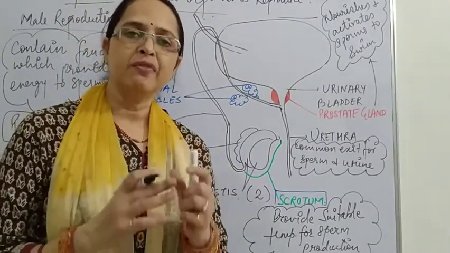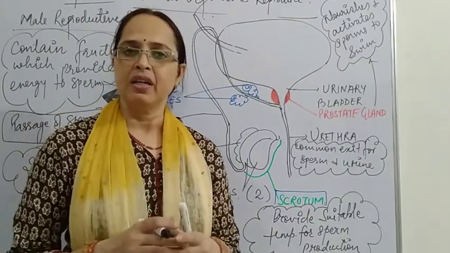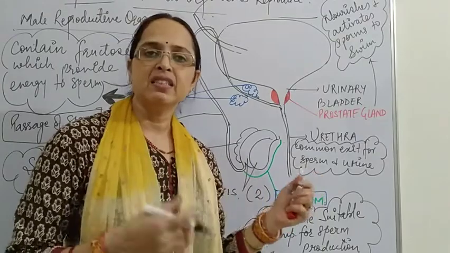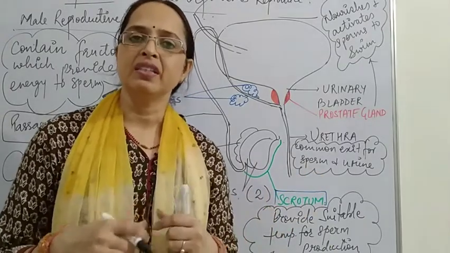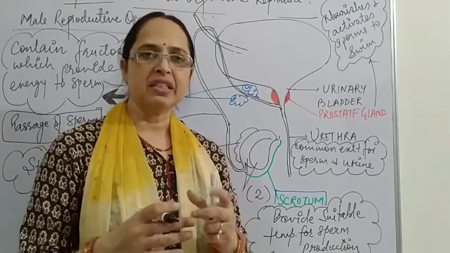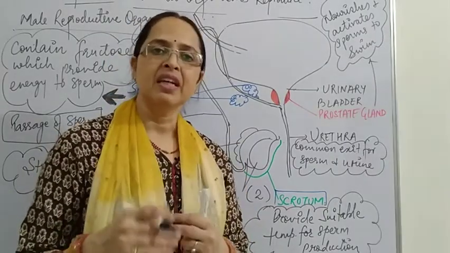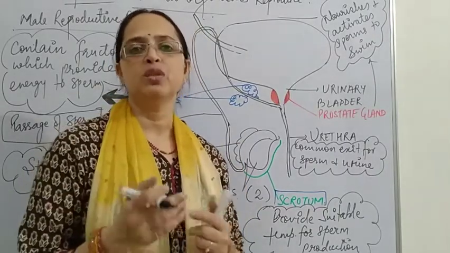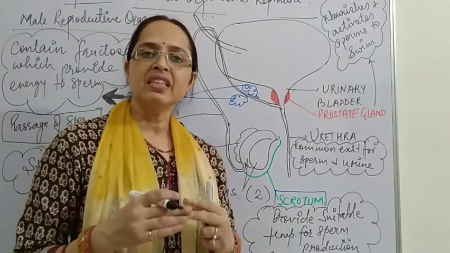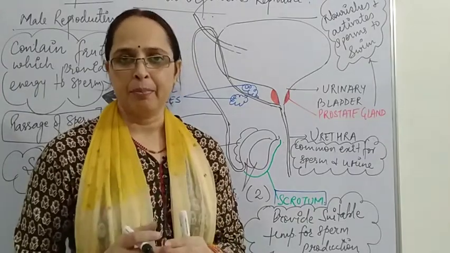When the male fetus is about 7 months in the mother's womb, before that, the testis is located inside the abdomen. But when the male fetus completes its 7 months, the testis descends into the scrotum. This is a step of development.